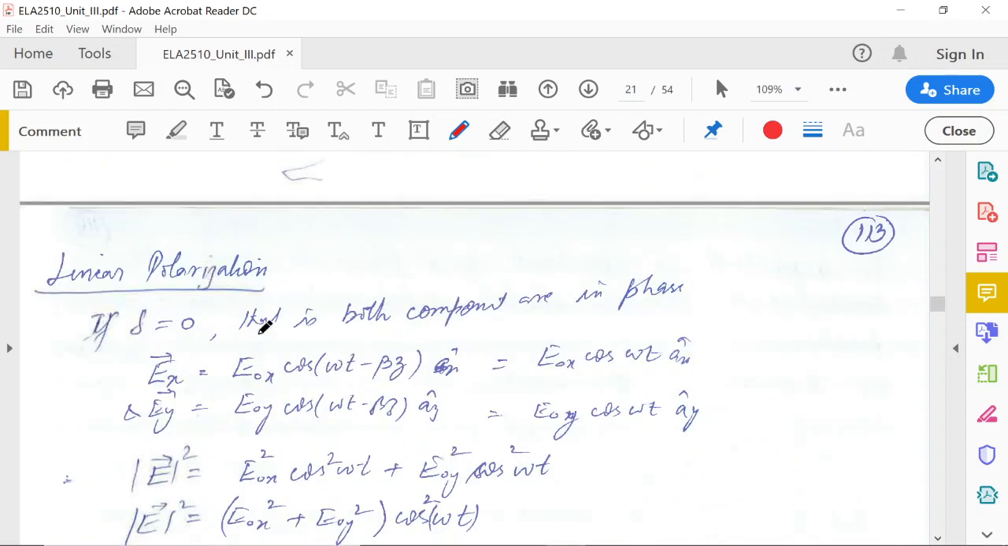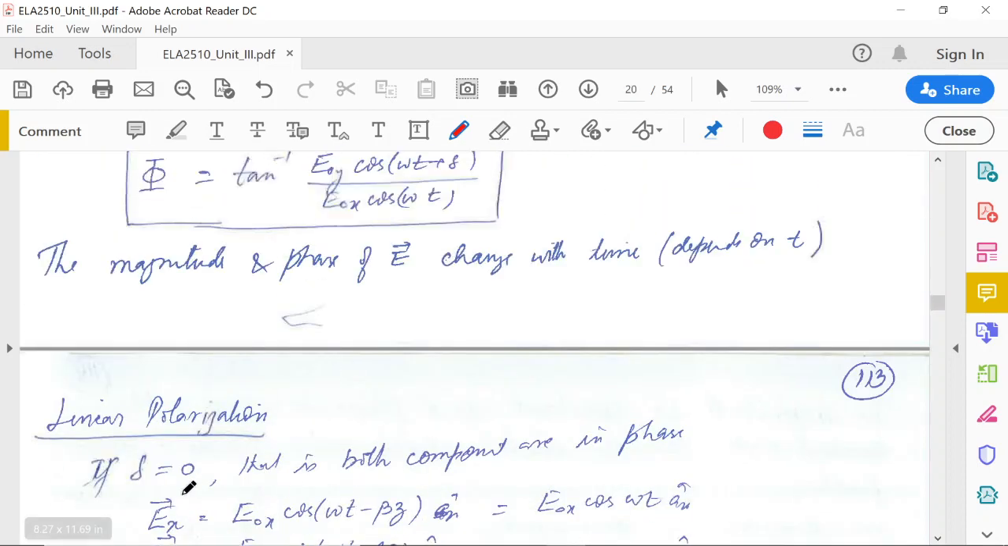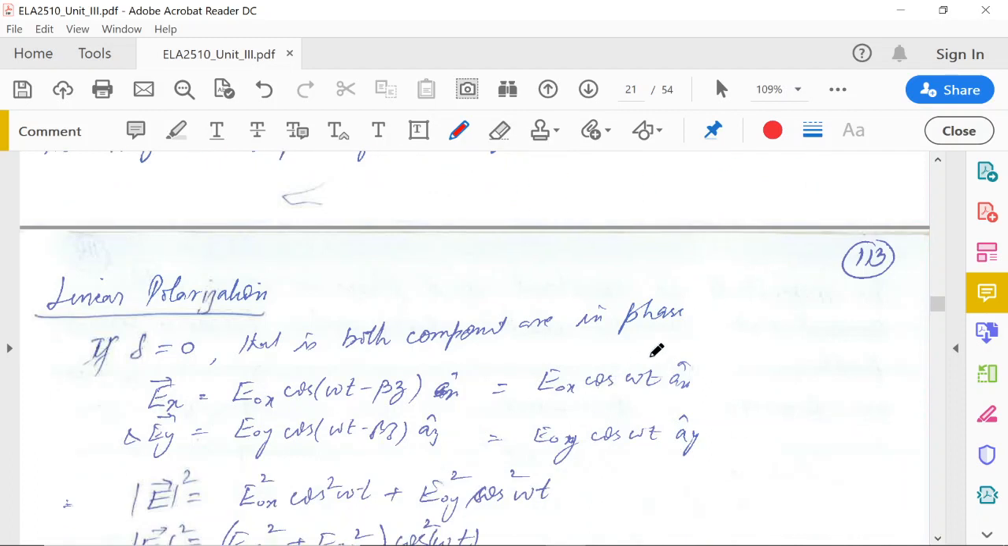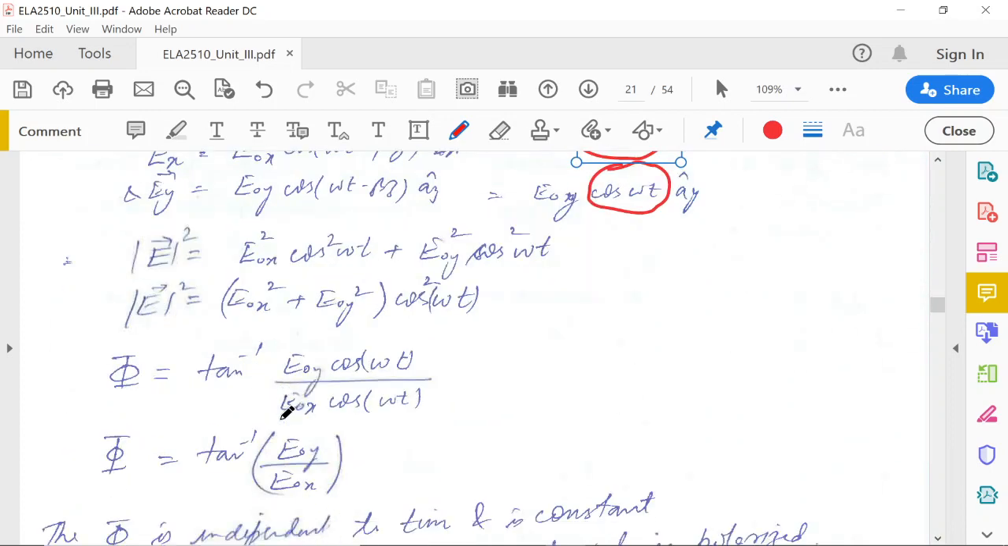So the condition for a linearly polarized wave is that this delta should be 0. That is, both the x component and the y component should be in the same phase with respect to this wave. So there is no leading or lagging between these two. They are in the same phase, and they will make the linearly polarized wave, though E0x and E0y are different.